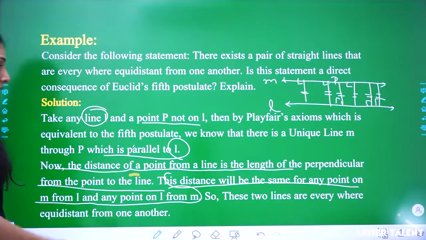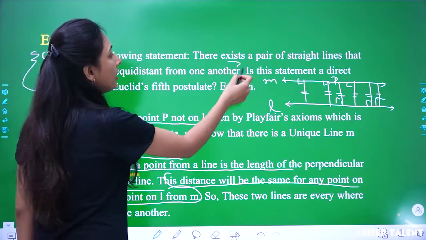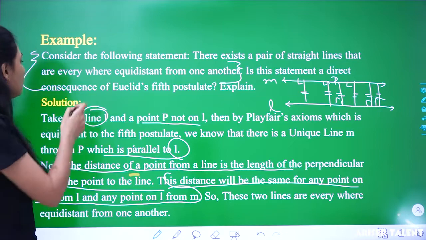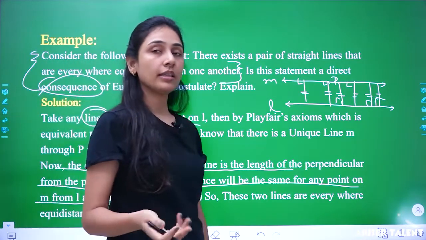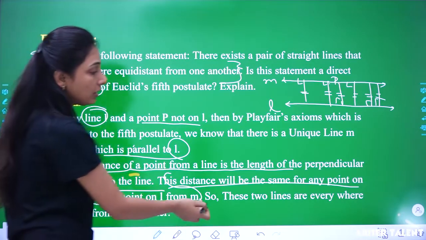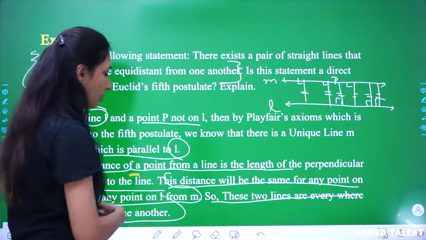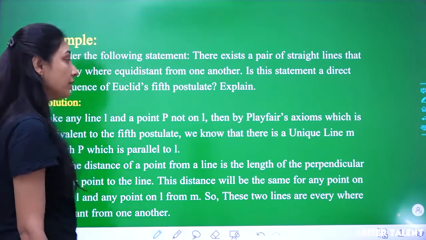Why so? Because it is another part, what you say is the consequence of Euclid's fifth postulate, right? That this is going to be equidistant at each and every point. So these two lines are everywhere equidistant from one another, and yes, it is the consequence of the fifth postulate.